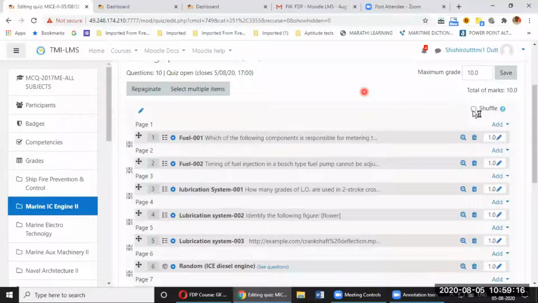Now, important is that I must shuffle the questions. As the questions are coming onto the screen of the students, they'll be in shuffled order. They'll not be in the same order. So if two students are there on WhatsApp and they're sending a screenshot or something like that, they will not be getting the same question in the same order. Though again, as Mr. Ankush Pawar said, yes, chances are there because there are only 10 questions. So we can switch off the review part, and then they won't be able to copy. They can't take a snapshot of the right answers and send it across to the other students. So they will have to do some working over there.